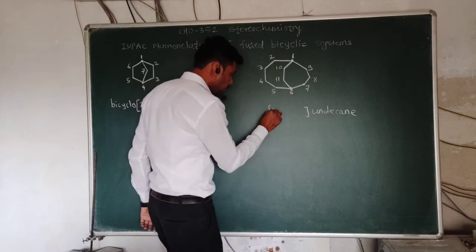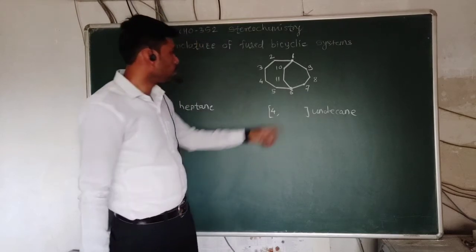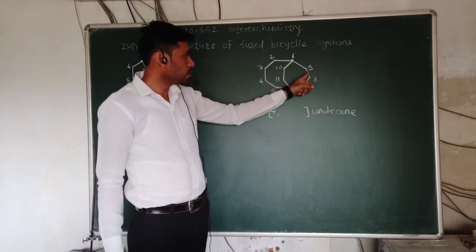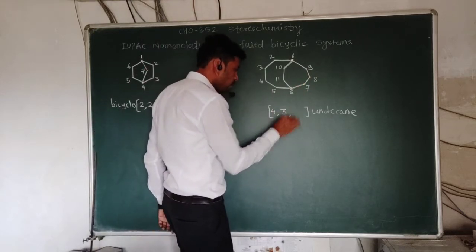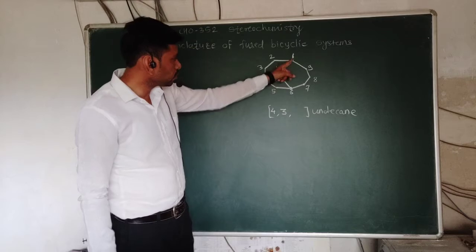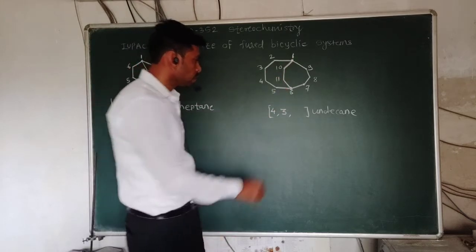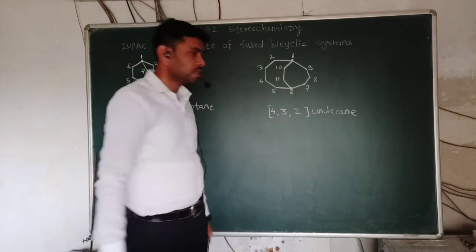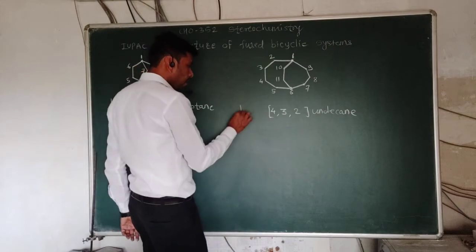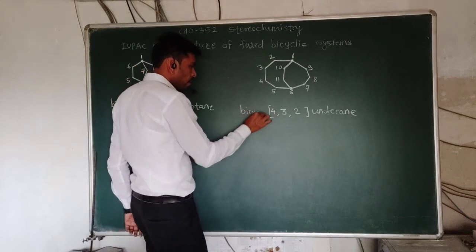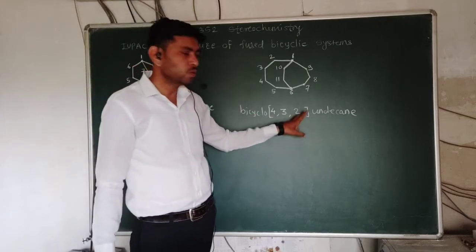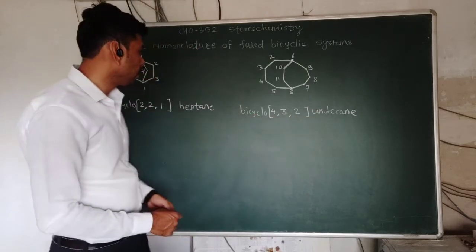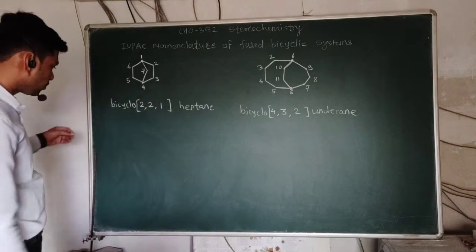So we write 4, comma, then here 1, 2, 3, so 3 carbon atoms are there, and between these 1 and 6 there are 2 carbon atoms. So we write 4, 3, 2 undecane, and we write the prefix bicyclo here. So bicyclo 4,3,2 undecane. This is the IUPAC name of the compound.